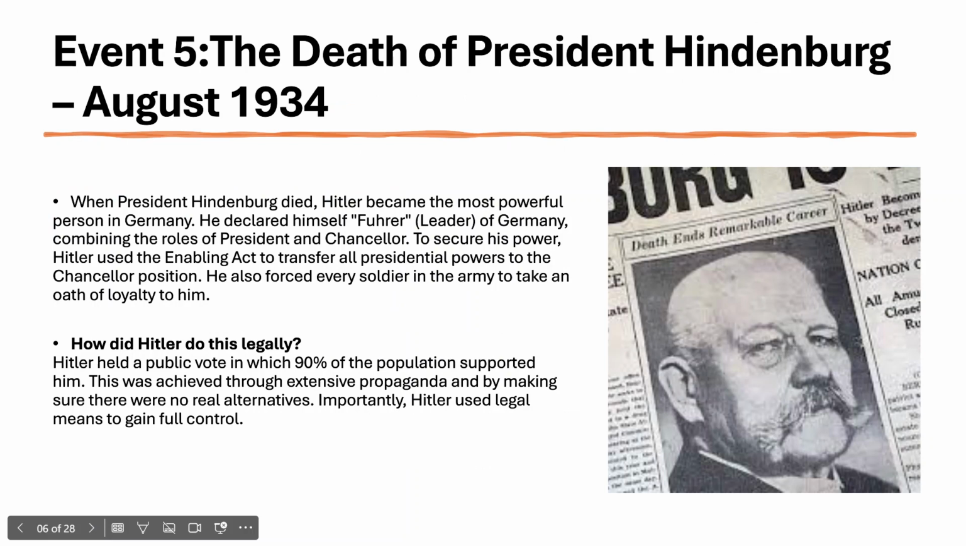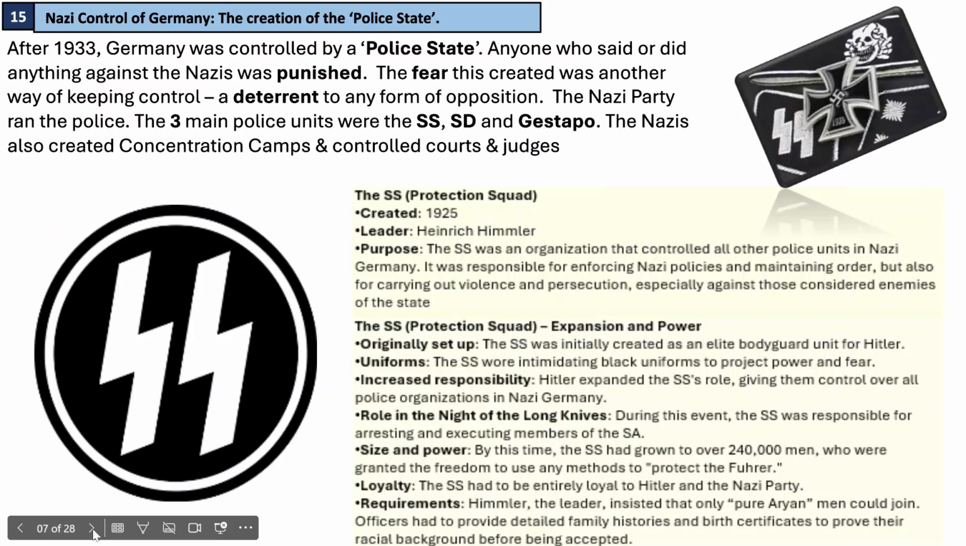So, even though it looks legal, there was a lot of intimidation going on. The creation of a police state. After 1933, Germany was controlled by a police state. Anyone who said or did anything against the Nazis was punished. The fear this created was another way of keeping control, a deterrent to any form of opposition.